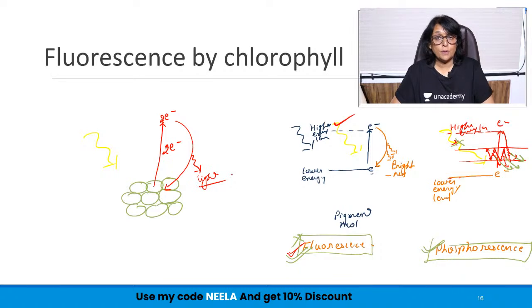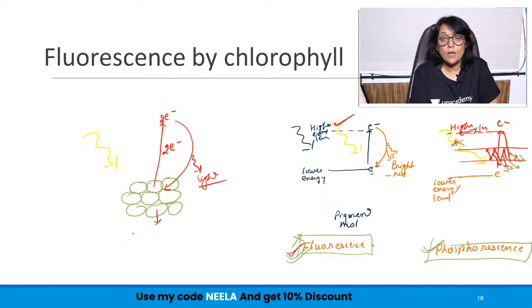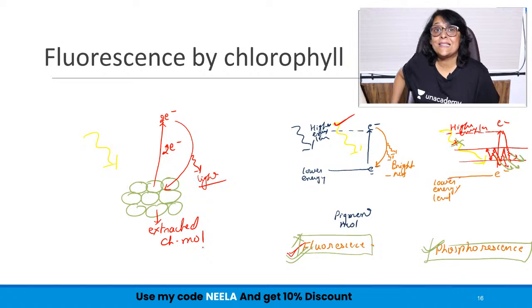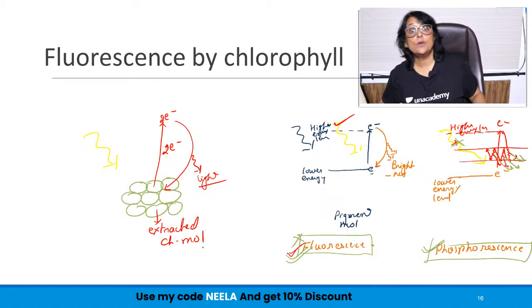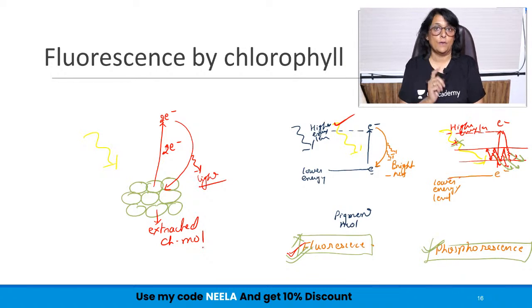This is possible if you extract chlorophyll. So these molecules which we have drawn are extracted chlorophyll molecules. It is only the extracted molecule which is going to show this process of fluorescence.